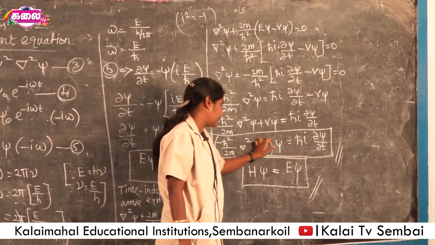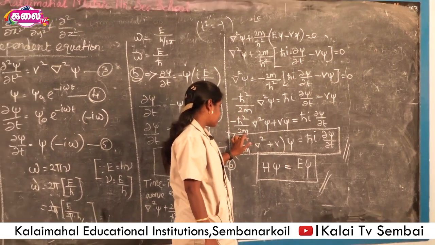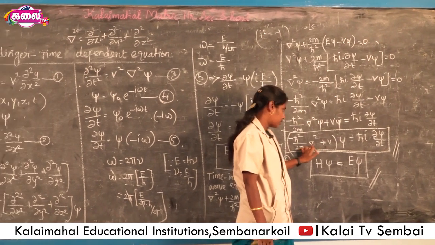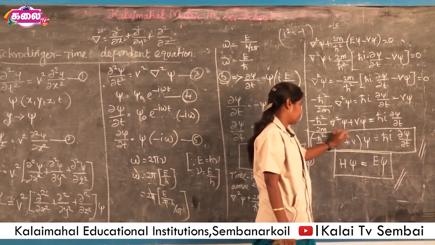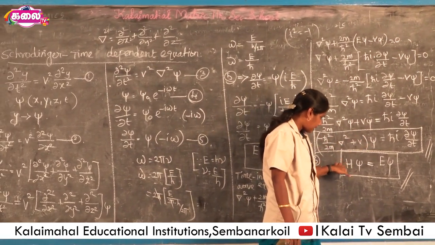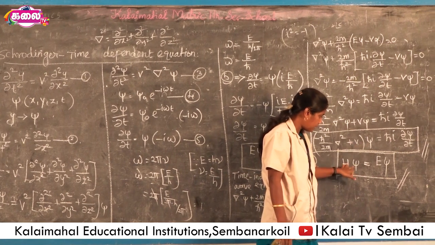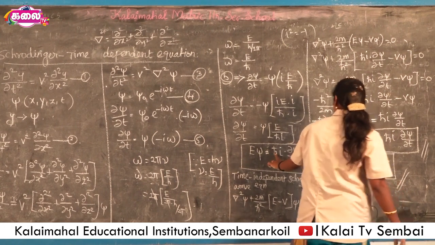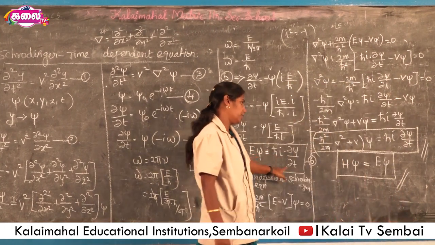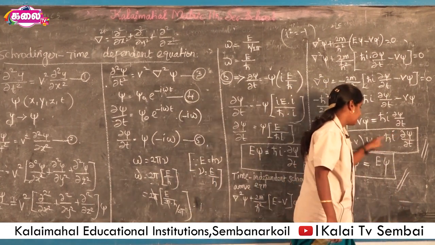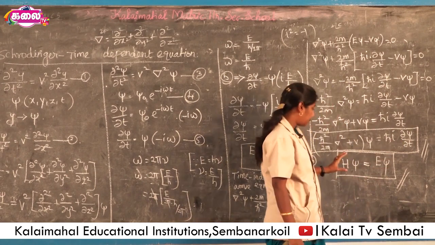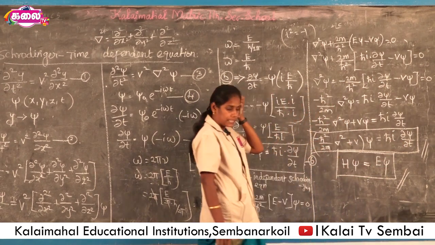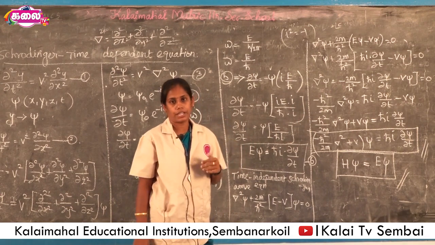Minus h cross squared by 2m del squared plus V is the Hamiltonian operator. This is represented as H into psi is equal to the energy operator, h cross i dou by dou t, into psi. So, simply H psi is equal to E psi is the time dependent Schrodinger equation.